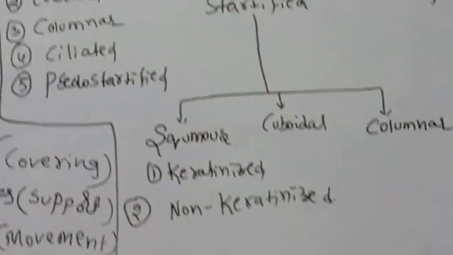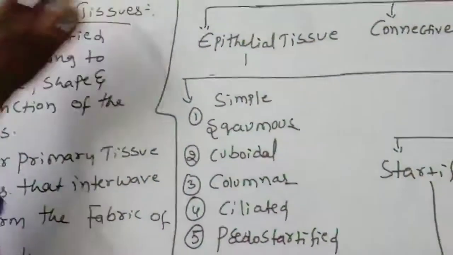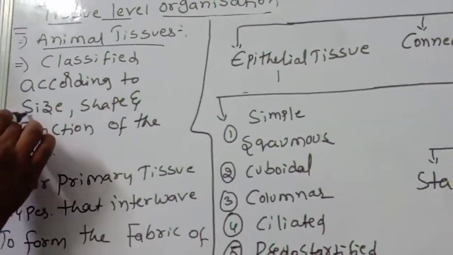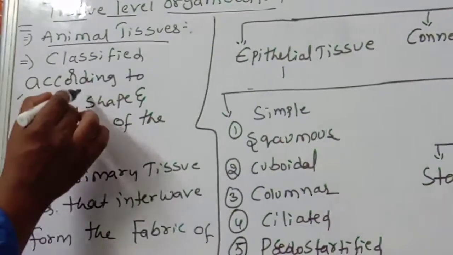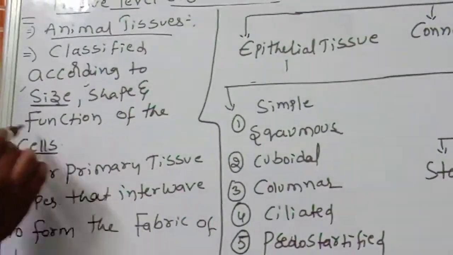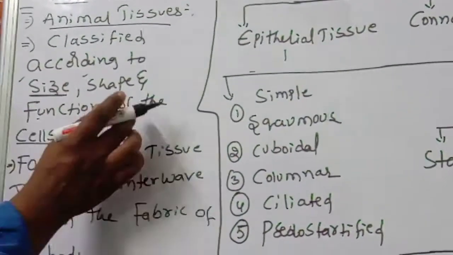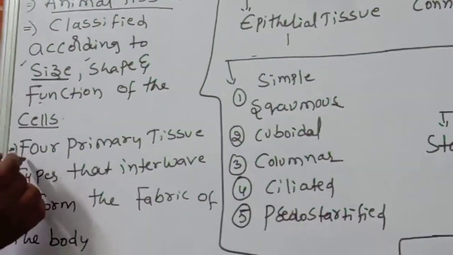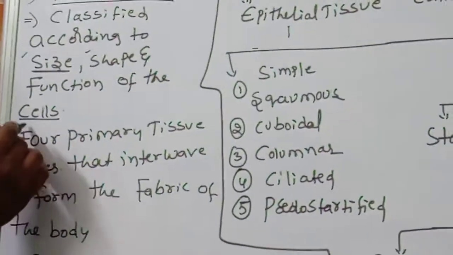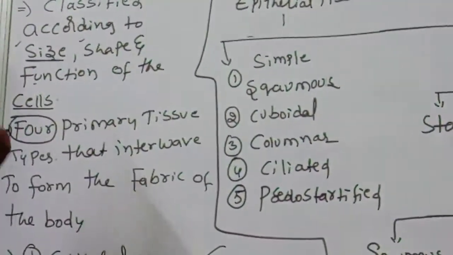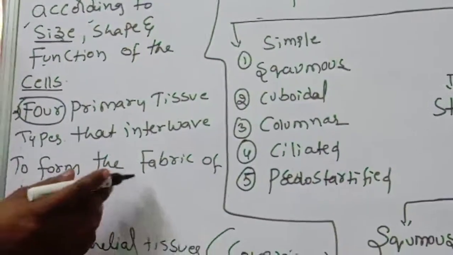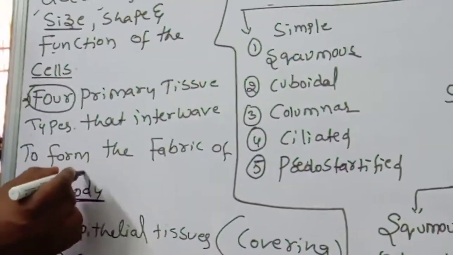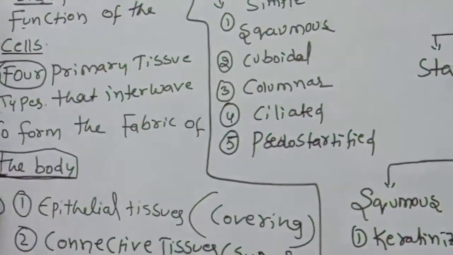Okay children, now we are going to discuss animal tissues. Animal tissues are classified according to the size, shape and functions of the cells. Four primary tissue types are there, and this is the most important point. They interweave to form the fabric of the body. So they are interconnected and form the fabric of the body, and the total body is formed.